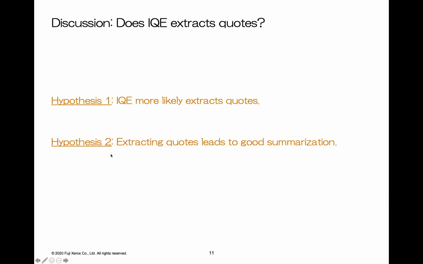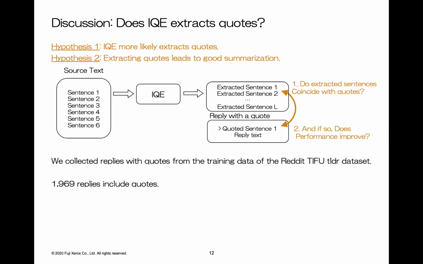Second, although there is previous research that used quotes for summarization, that research used quotes as auxiliary features. So it is not clear if quotes themselves can be used for summarization. So we verify whether extracting quotes leads to good summarization. In order to support our hypotheses, we conducted two experiments.